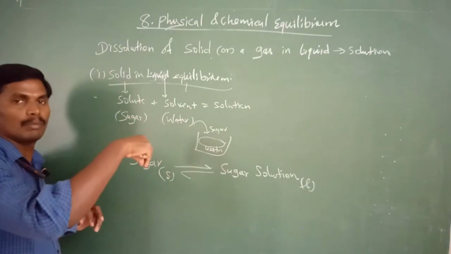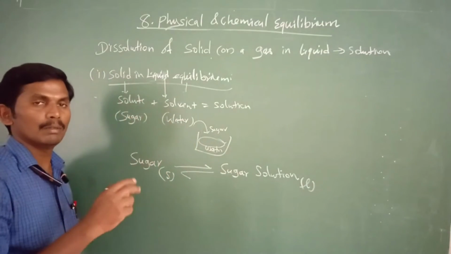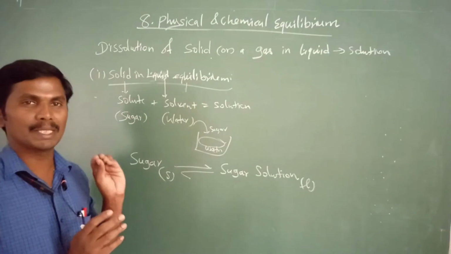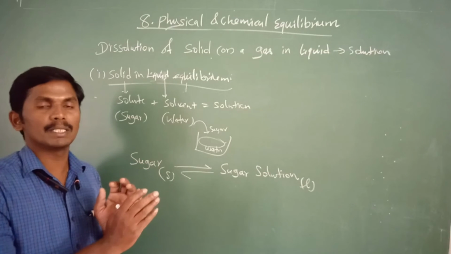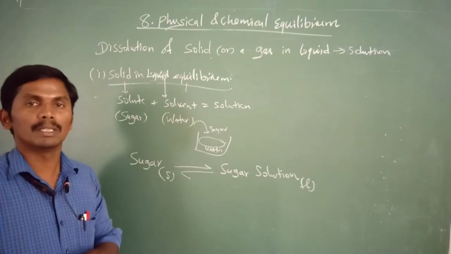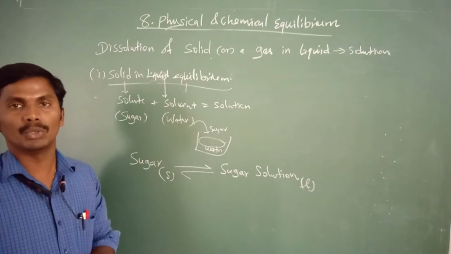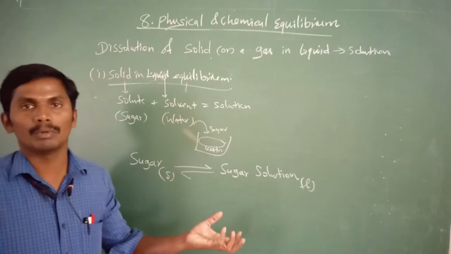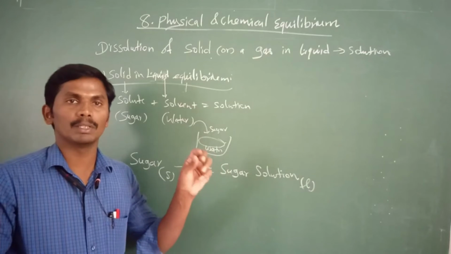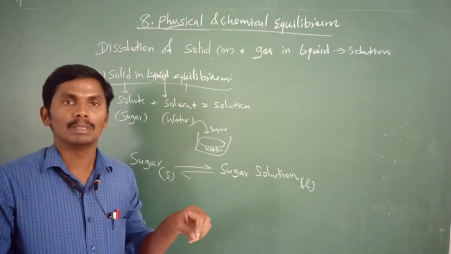After adding a small amount of sugar at a particular time and temperature, the sugar molecules get precipitated. That kind of nature is called saturation. Those solutions are called saturated solutions because a sufficient amount of sugar only dissolves in a sufficient amount of solvent. After that, the sugar particles settle down.